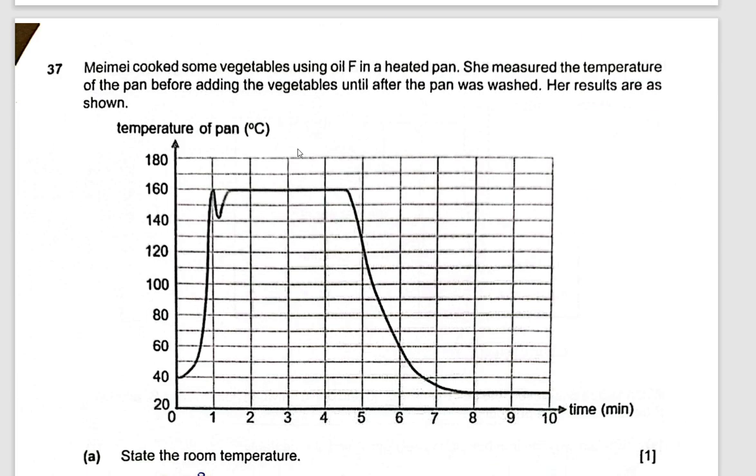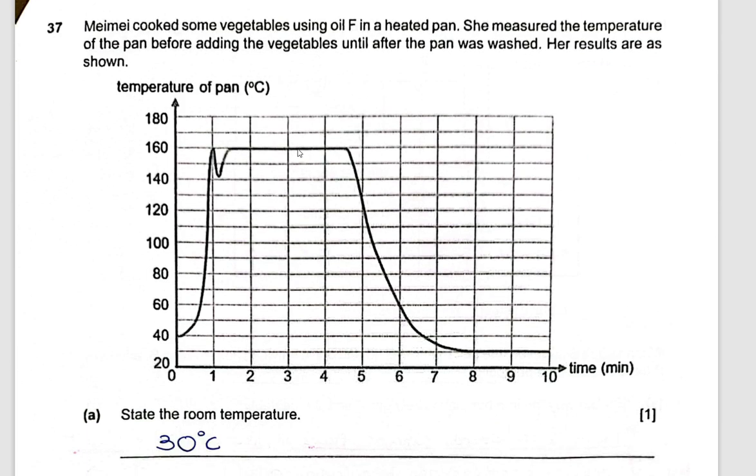So let's move on to question 37. Now, Mamie cooked some vegetables using oil F in a heated pan.